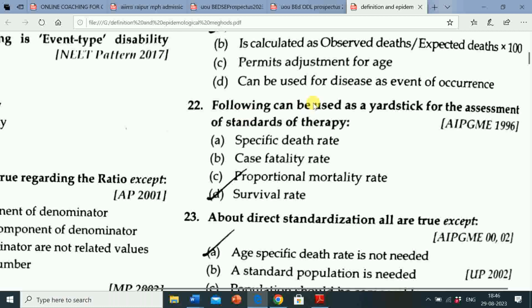Next question is, following can be used as a yardstick for the assessment of standards of therapy. Option A, specific death rate. Option B, case fatality rate. Option C, proportional mortality rate. Option D, survival rate.